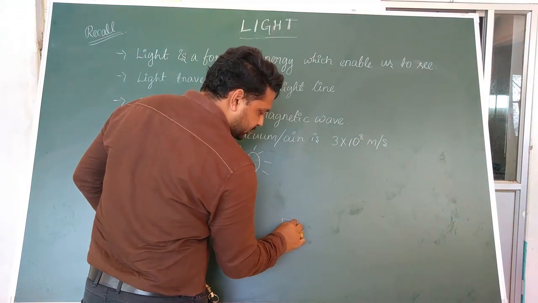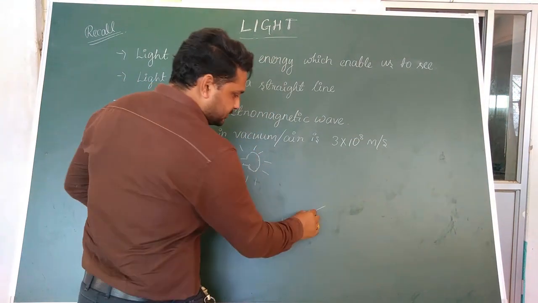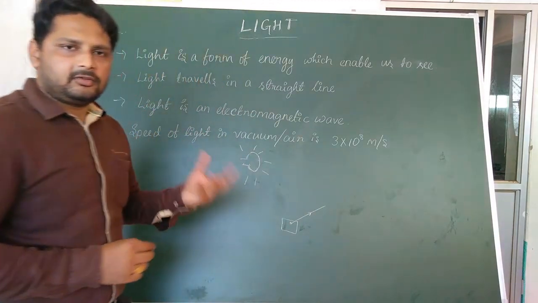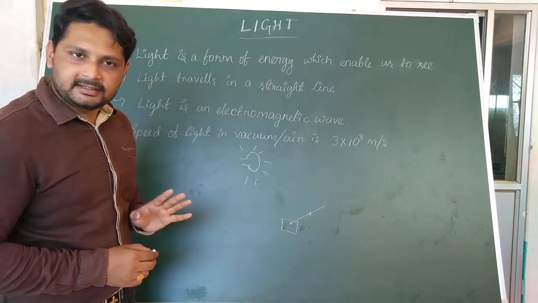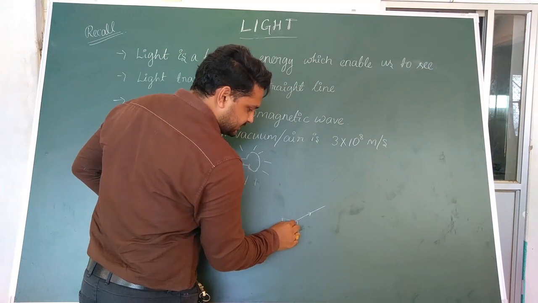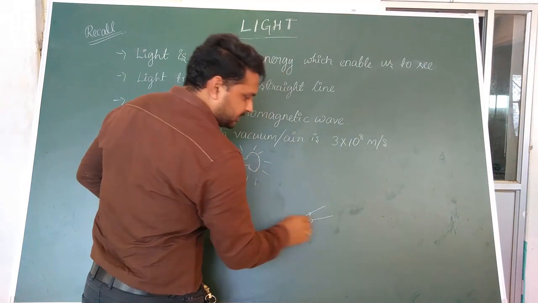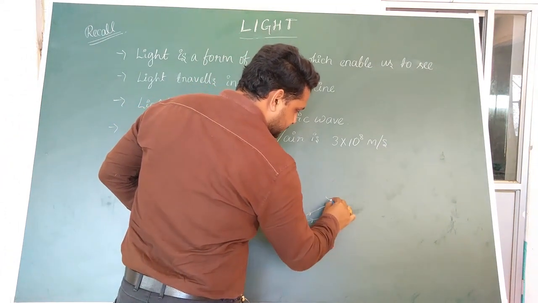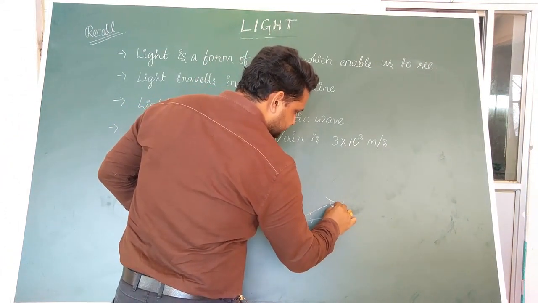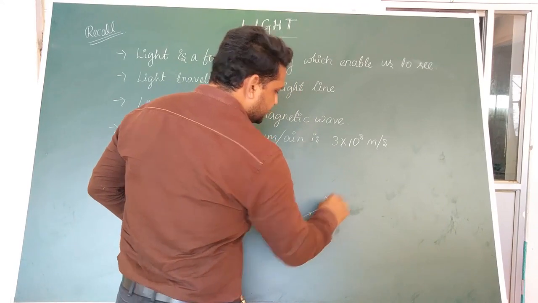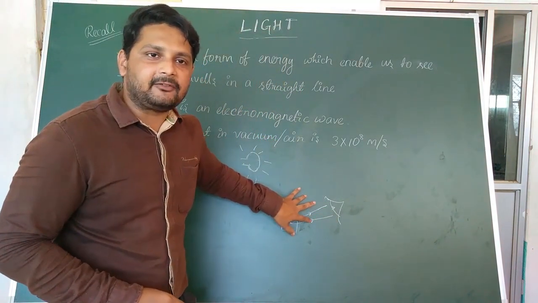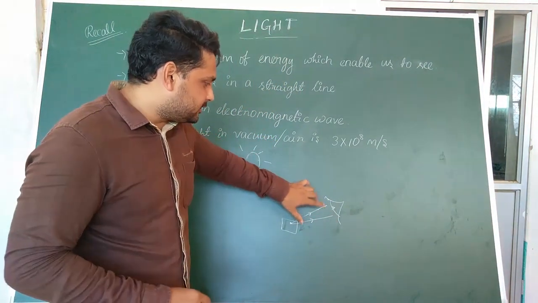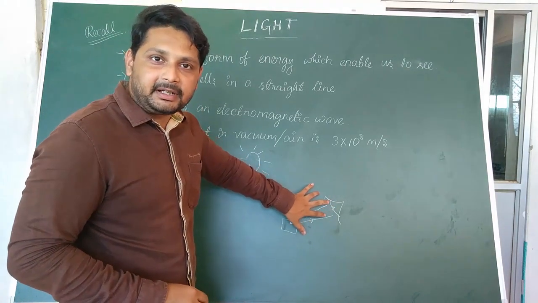Let us consider this point. Here the light is moving. We already studied that light travels in a straight line. So at this point, let us consider these two light rays are coming, and suppose here is a person who is watching. This light ray falls on our eye.